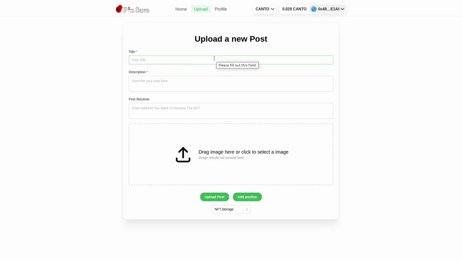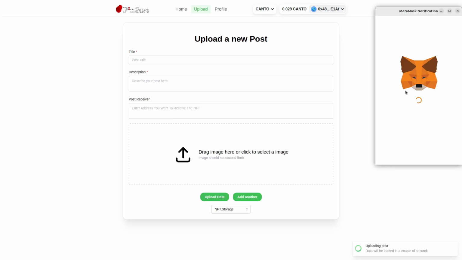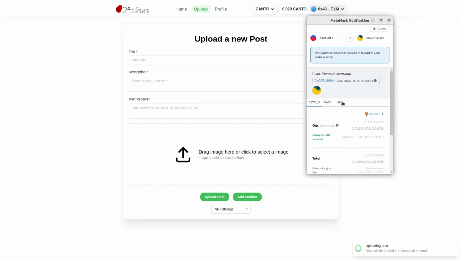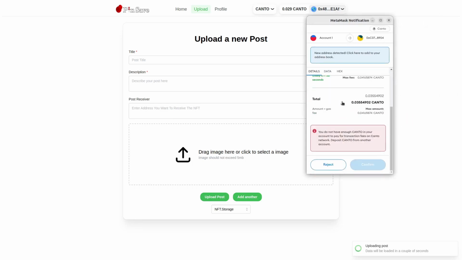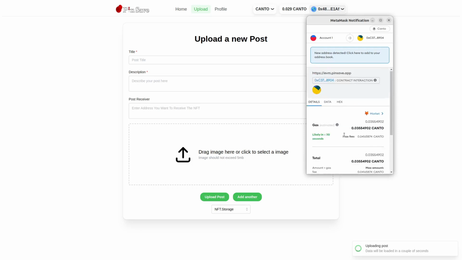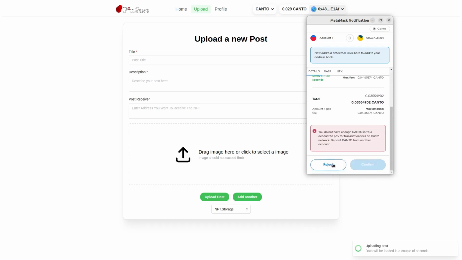which is a distinctive feature from other chains in our application. Yeah, and then you essentially press this button to upload posts. But as you can see, we currently don't have enough Canto, and we'll probably upload this post a bit later when we have enough.